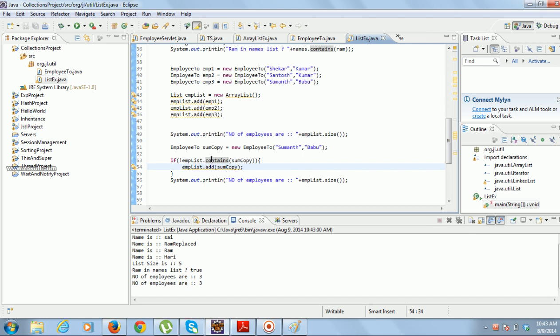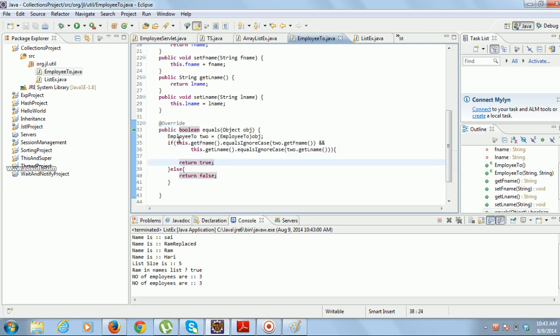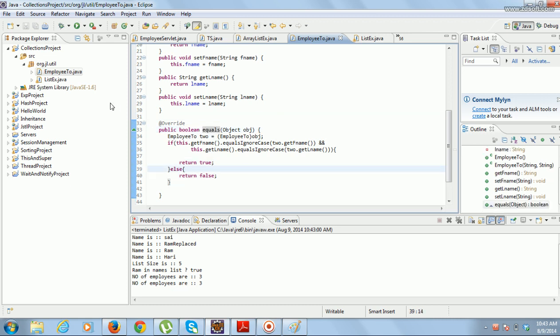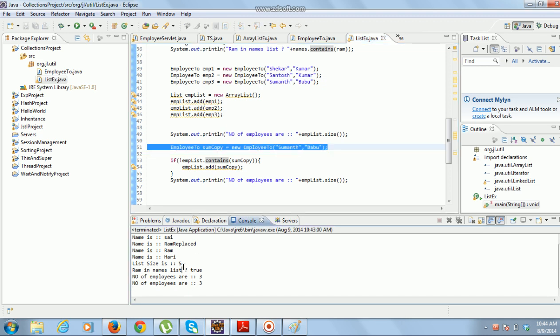Okay, so remember, contains uses the logic in the user defined class. But if you don't override the equals method, the default equals method from Object checks whether the hash codes of the objects are the same or not. Every object will have a different hash code, so contains will never return true, because this hash code will be different from that hash code.